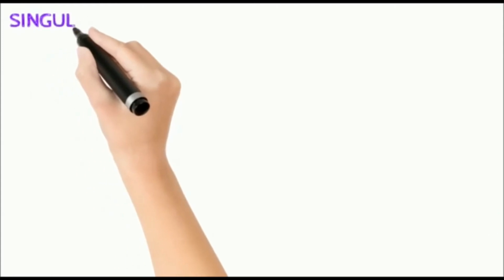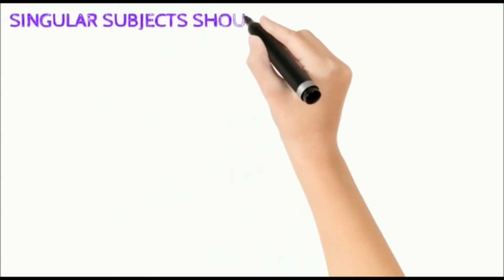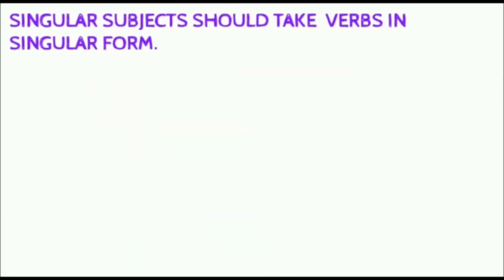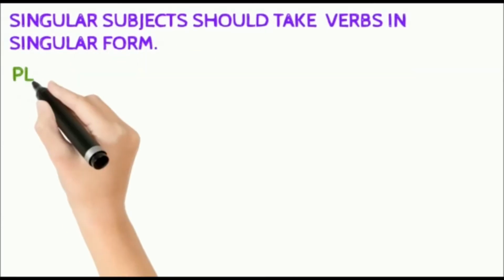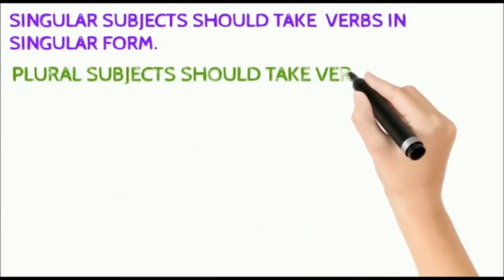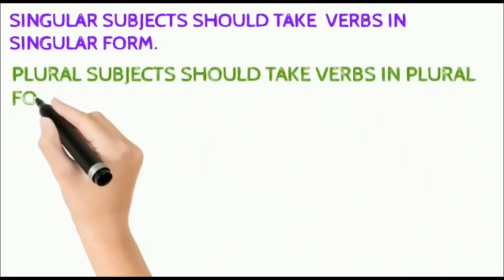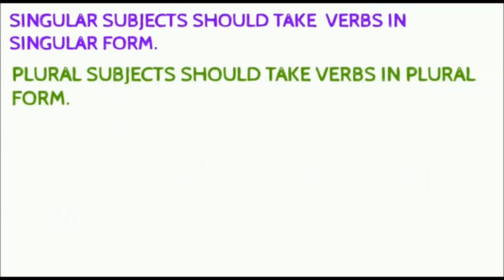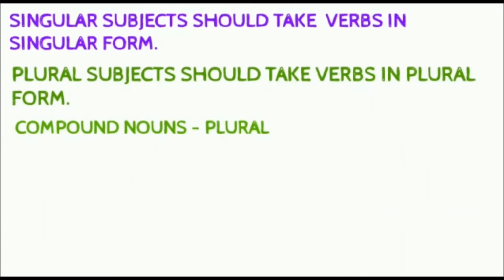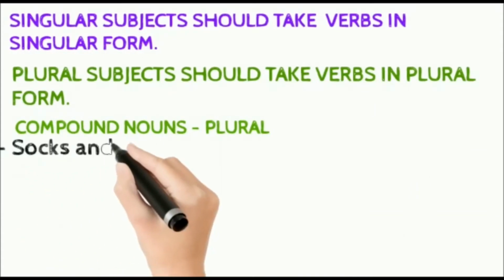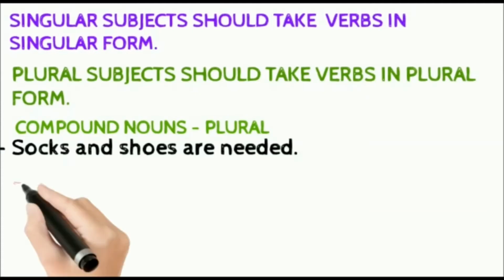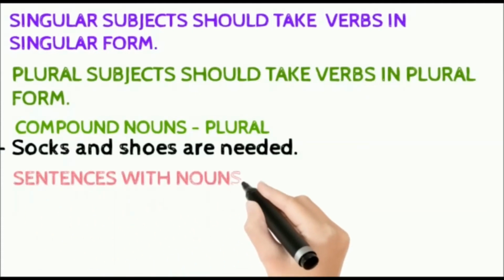Here are some of the rules of subject and verb agreement. Singular subjects should always take verbs in the singular form. The plural subjects should take verbs in the plural form. In the case of compound nouns, we take the plural form. Example, socks and shoes. It is a compound noun. Are needed. Are is in the plural form.